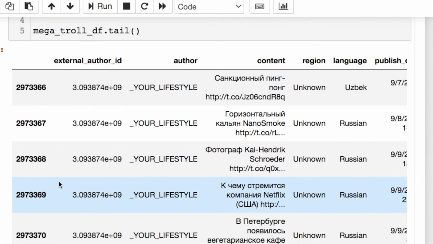These tweets are really interesting because they are Russian troll tweets that came up during the 2016 presidential election in the US. That's why this data set's kind of important.